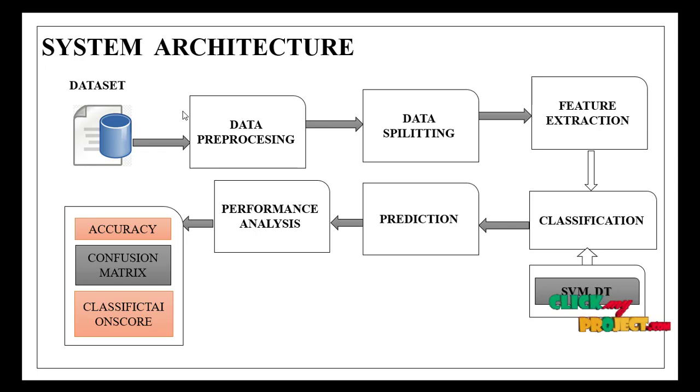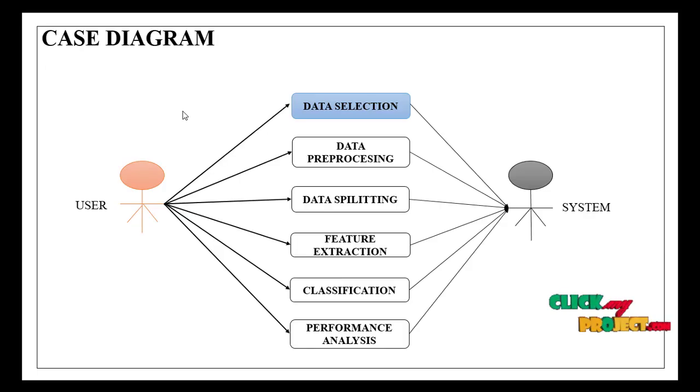This is the system architecture. From the dataset, data with preprocessing, split the data, extract the features, and apply the classification using the ML algorithms, then prediction and performance analysis: accuracy, confusion matrix and classification report. Use case diagram: from the user, first we select the data, then preprocessing and splitting, extract the features, and classification is done in the system.